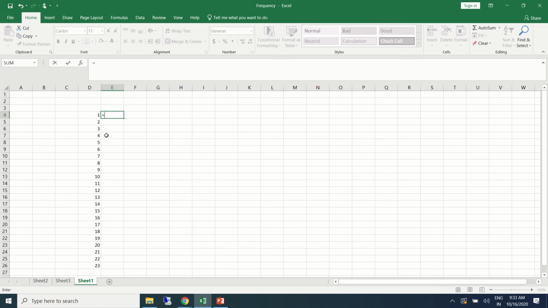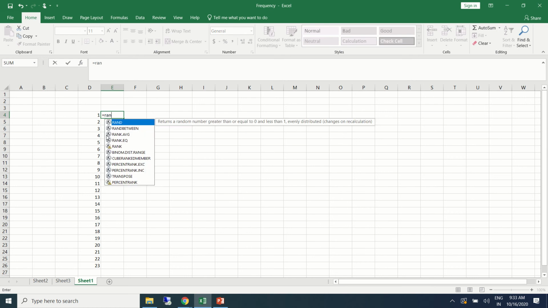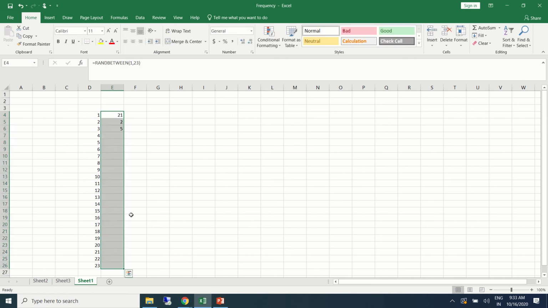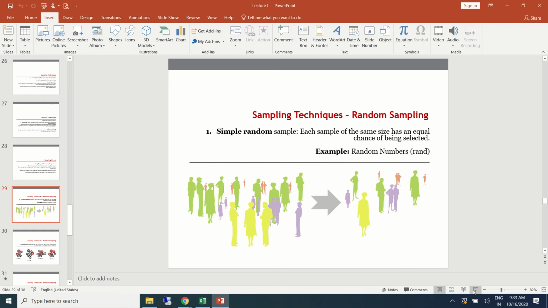So what I can do is just run random between 1 to 23, and we may get a fair chance of getting it. Sometimes we will also have repeated numbers, so those things we need to address.